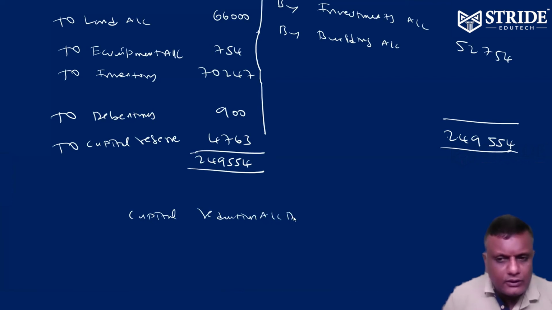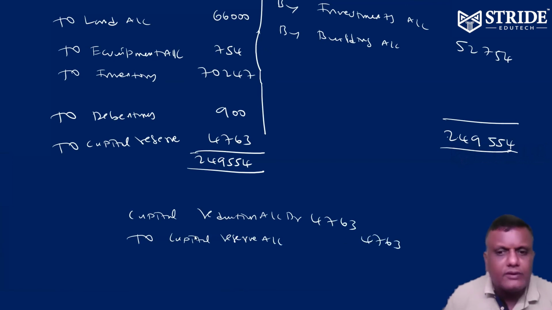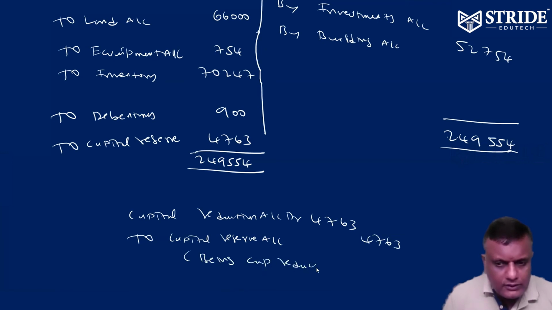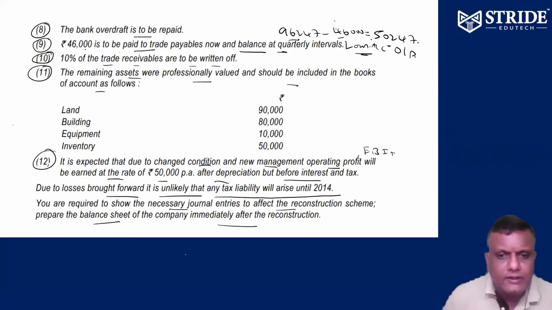Capital reduction account debit to capital reserve 4,763. Being capital reduction transferred 4,763. Okay.